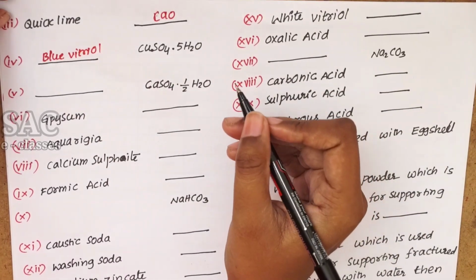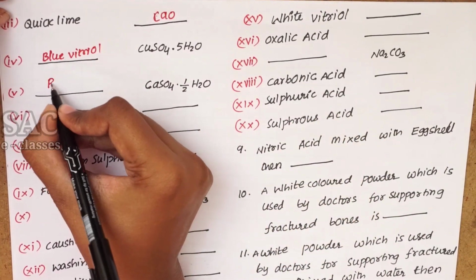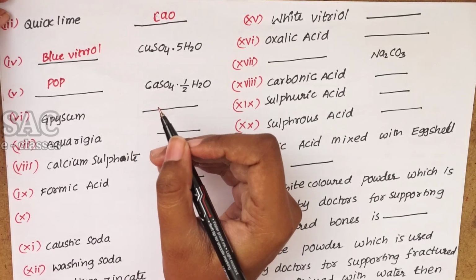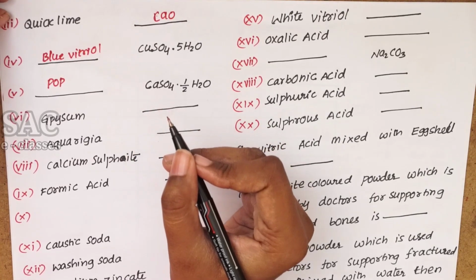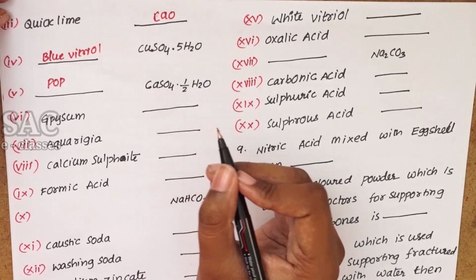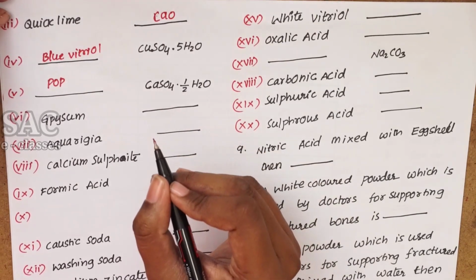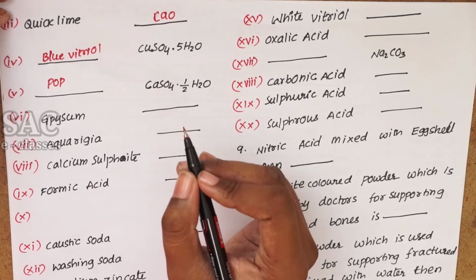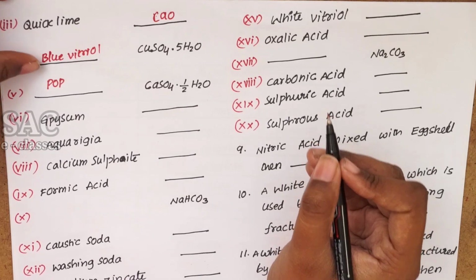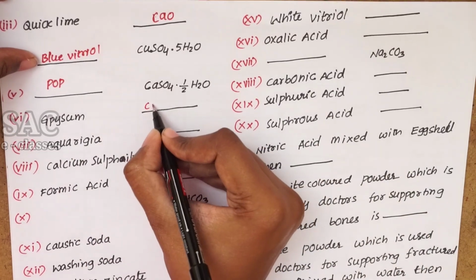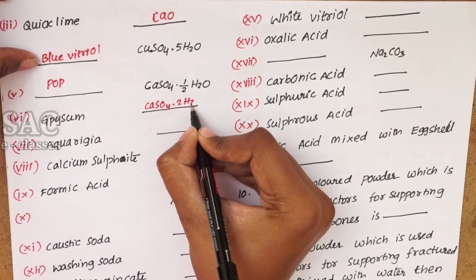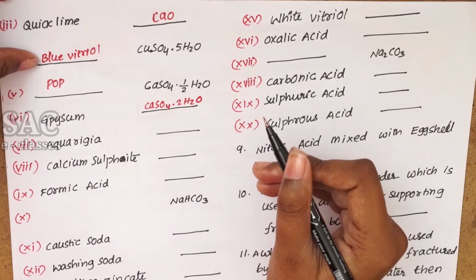And CaSO4·½H2O, we already discussed that it is plaster of Paris, which is white in color and used by doctors for setting fractured bones, and also used as blackboard chalk. Whenever it is mixed with water, it converts into a hard mass of gypsum. Gypsum's chemical formula is CaSO4·2H2O and it is grey in color.